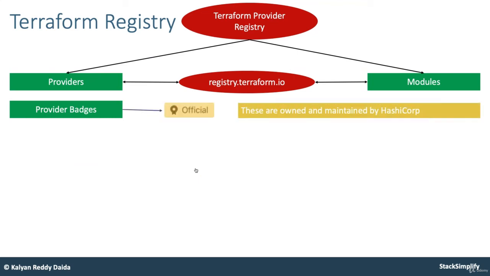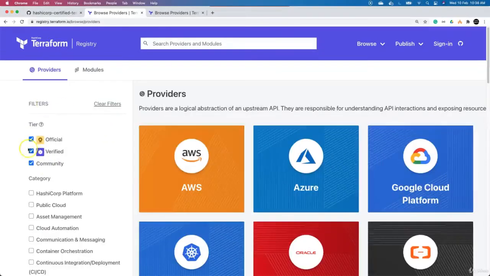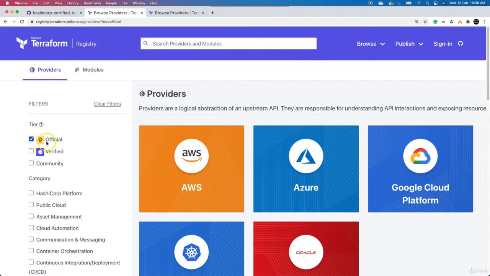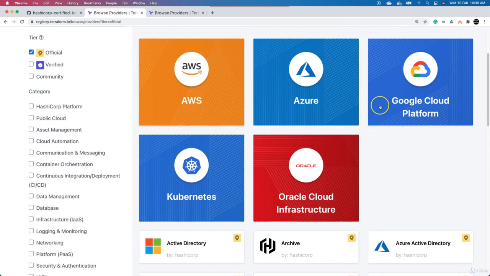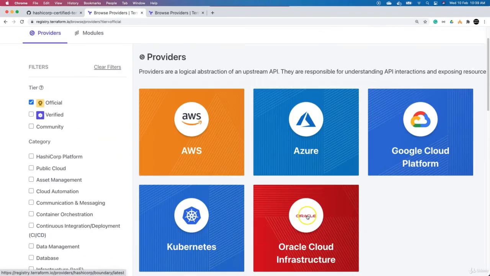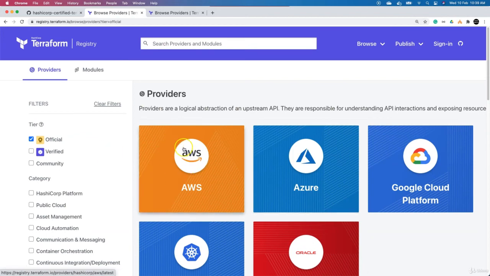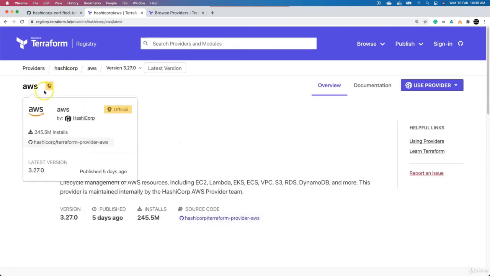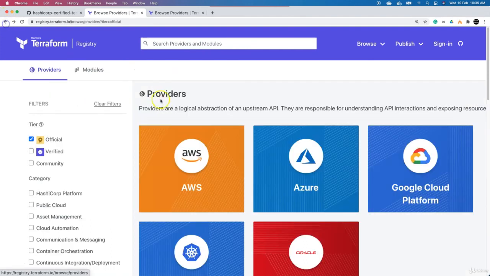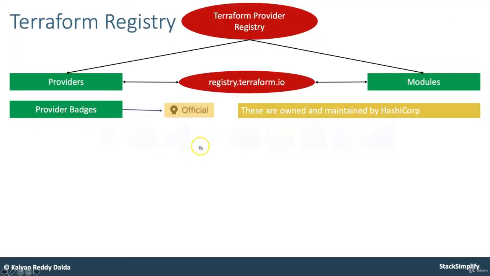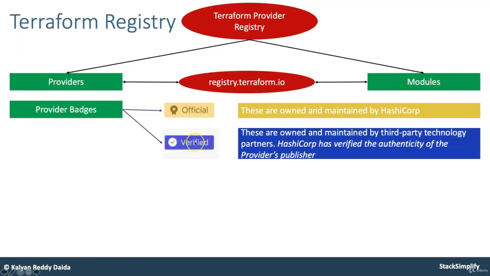The first is the official badge, which means these are owned and maintained by HashiCorp only. Let's see this. This is the official badge you are seeing here. I unchecked these things. AWS, Azure, Google Cloud, Kubernetes, Oracle Cloud, whatever you are seeing here, all of these have the official badge, which means they are owned and maintained by HashiCorp only, right?